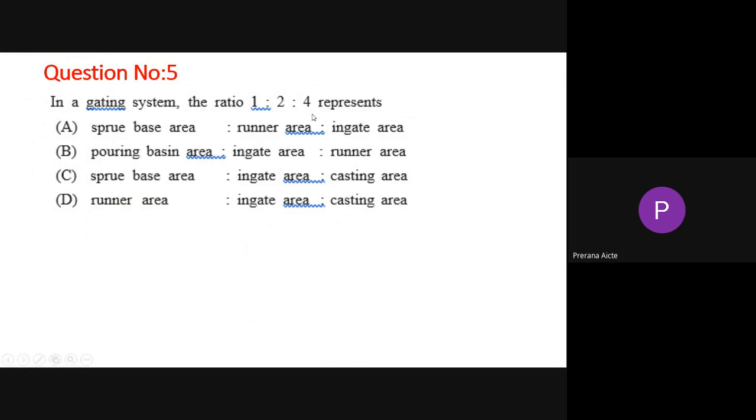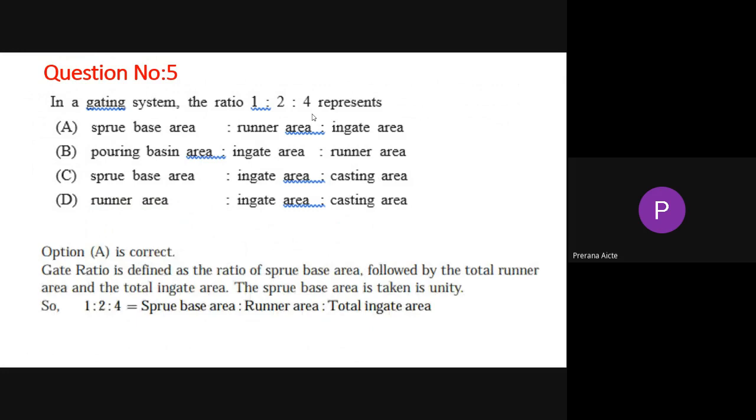We will see the answer. Option A is correct: the sprue base area, runner area, ingate area ratio is 1 is to 2 is to 4. That means if the sprue is 1 centimeter, then the runner area will be 2 centimeter, and the ingate area, the entrance, will be 4 centimeter. Then only the metal will enter freely without making any gas particles or porosity.